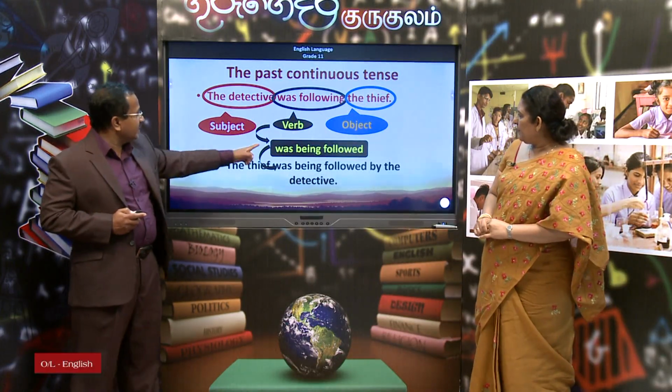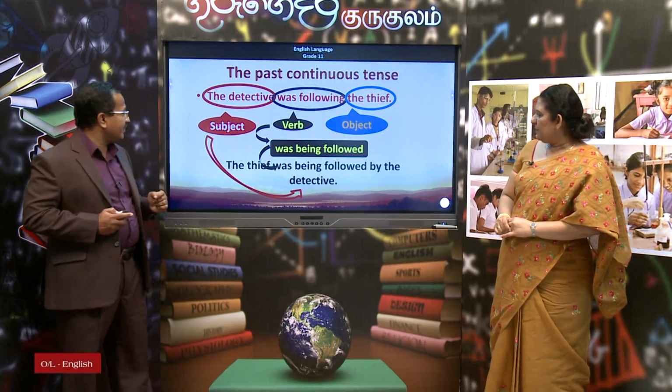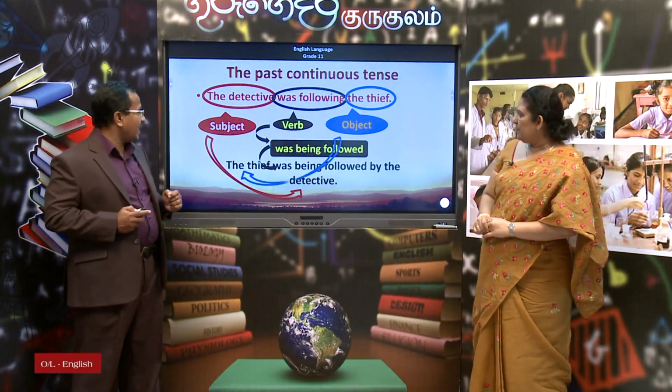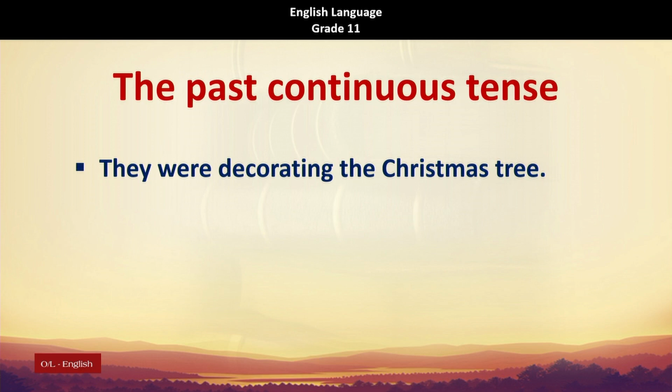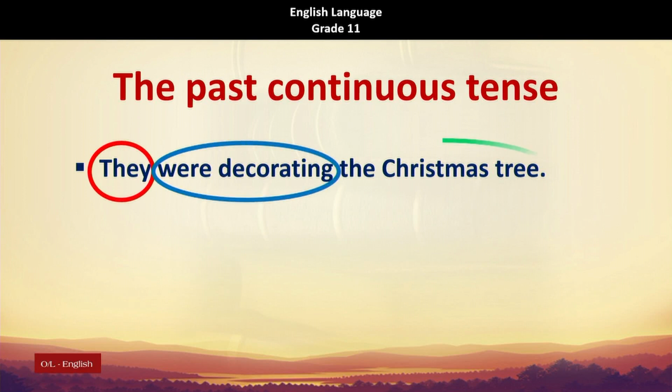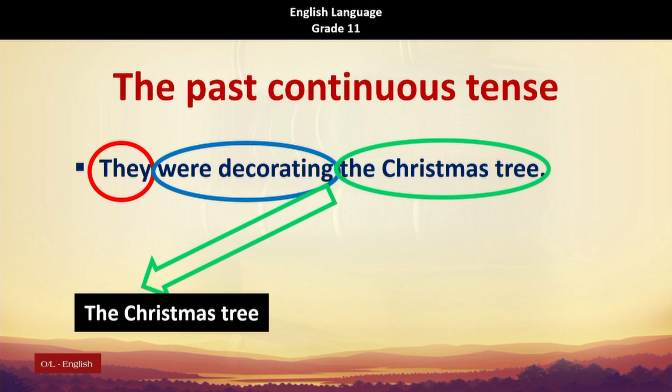Okay. Now, you see the verb is used here and then the agent and the subject. Yes, in the previous one we discussed the present continuous and here the past continuous. So, was or were. Let us have a look at another example. They were decorating the Christmas tree. The Christmas tree is the object and they is the subject. Were decorating is the verb.